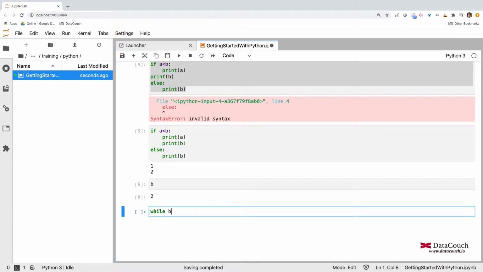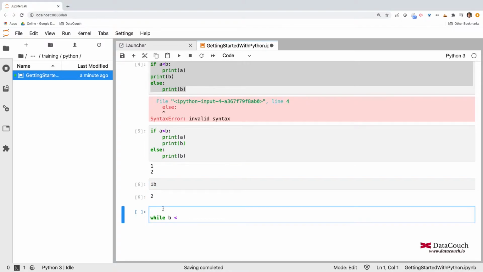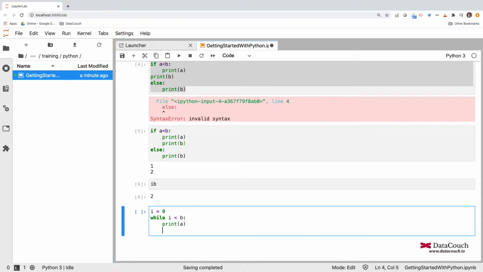I define a variable i, initialize i to 0, and say while i is less than b, within that I want to print a, and I will increment i equals i plus 1. So this will print the value of a.